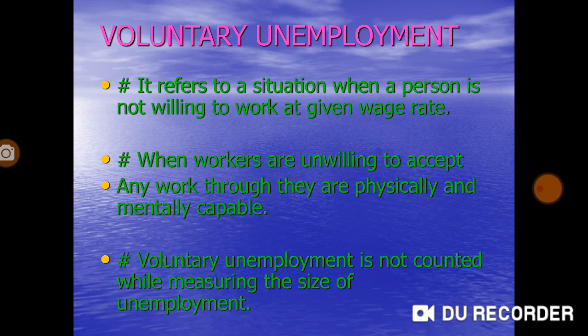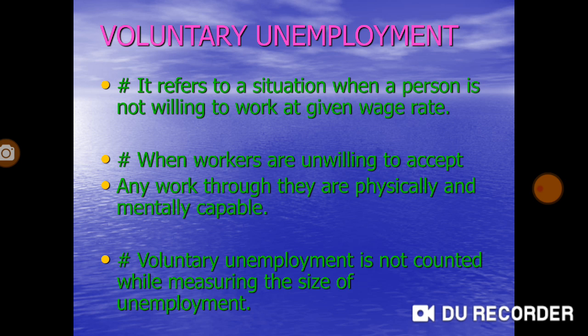Next is voluntary unemployment. Very simple concept. It refers to a situation when a person is not willing to work at a given wage rate. Voluntary unemployment means there is no desire of a person to work at the existing or given wage rate. I repeat again, it refers to a situation when a person is not willing to work at a given wage rate.